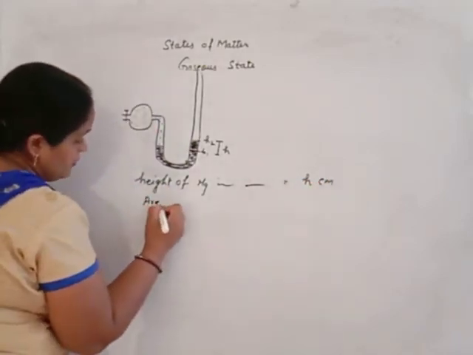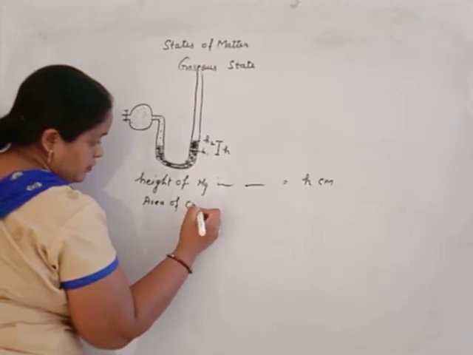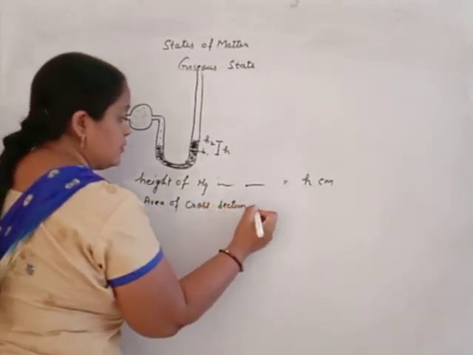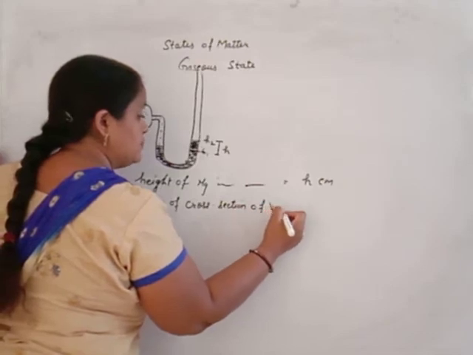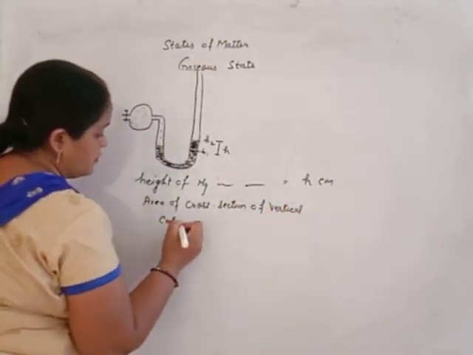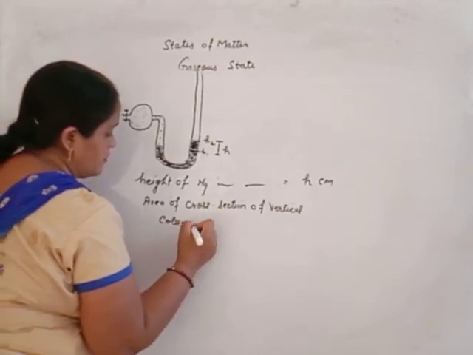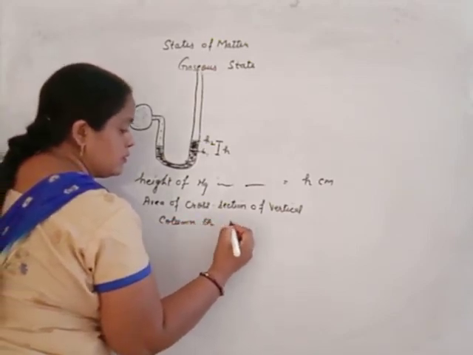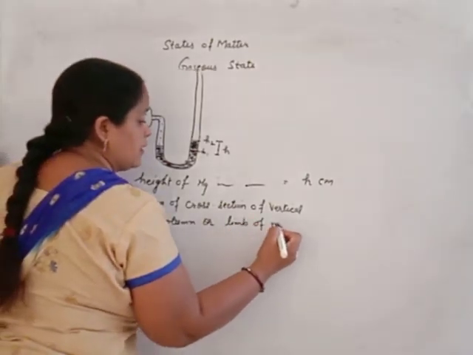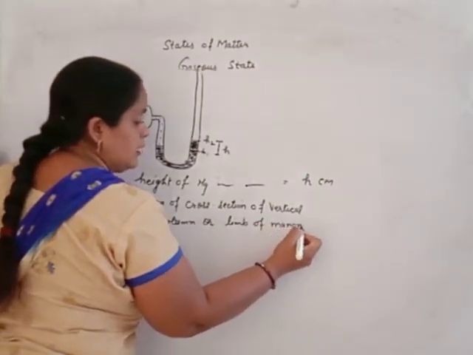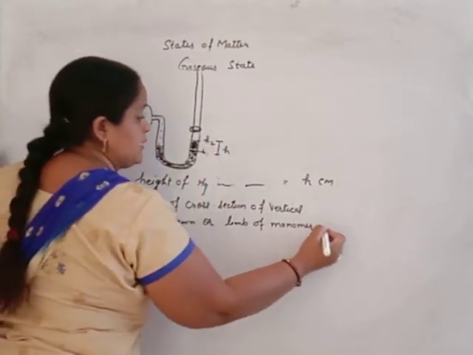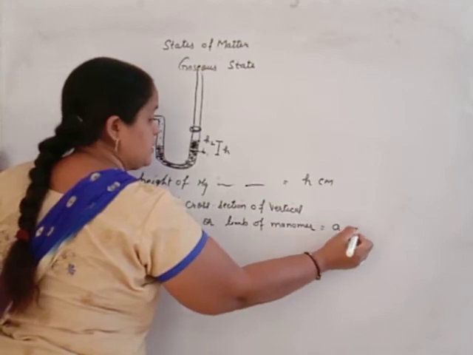The area of cross section of the vertical column or limb of the manometer is A centimeter square.